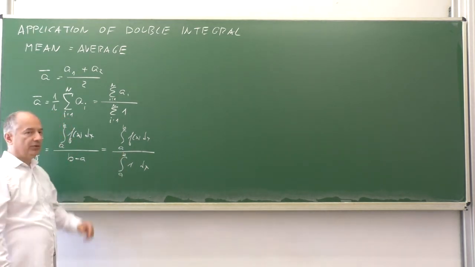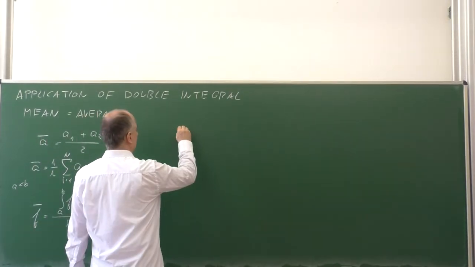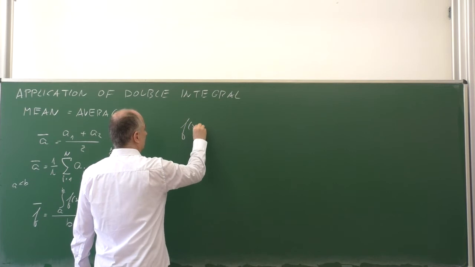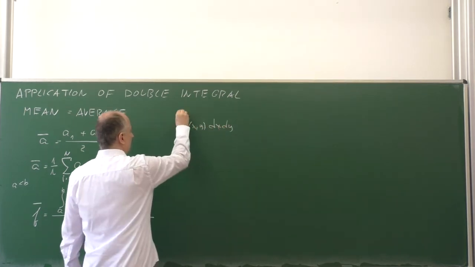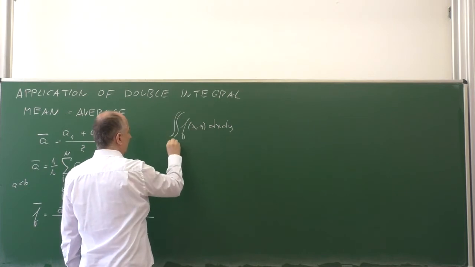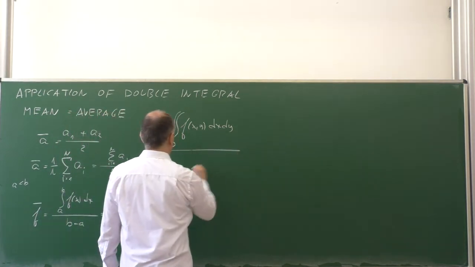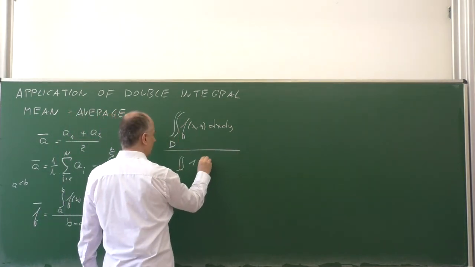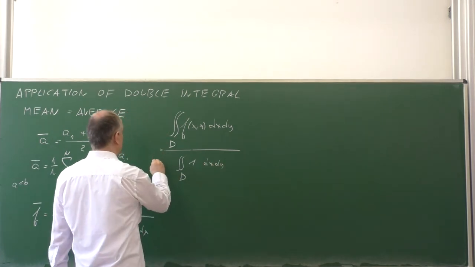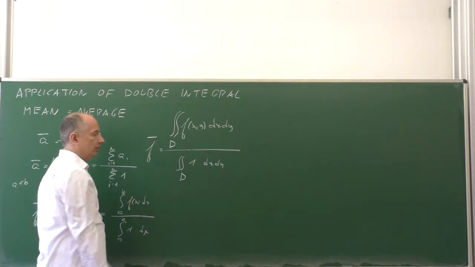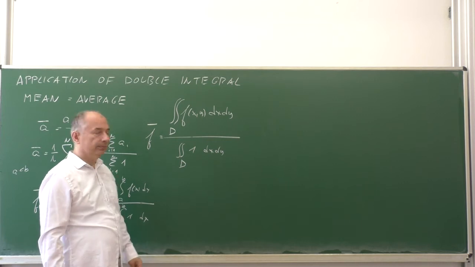So that was for a function of one variable, and for a function of two variables, we can consider the function f(x,y), integrate dx dy over some domain D, and we divide by integral of 1 dx dy over D. Well, and this can be called the average or the mean value of the function f in this domain.